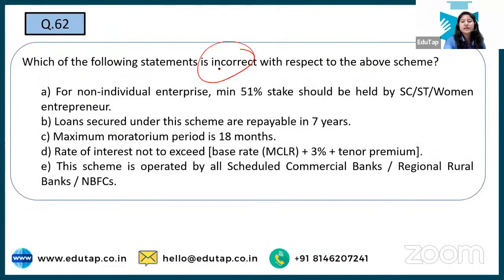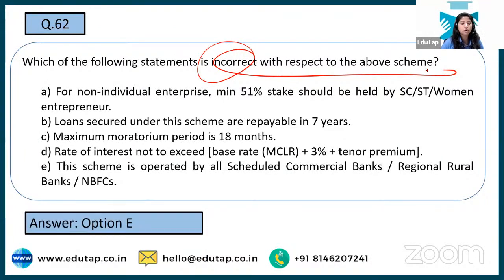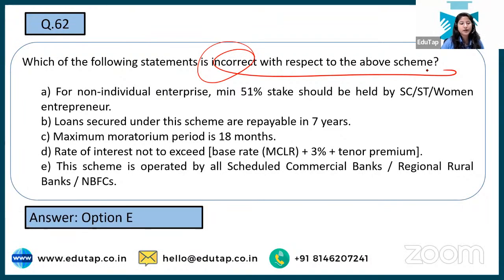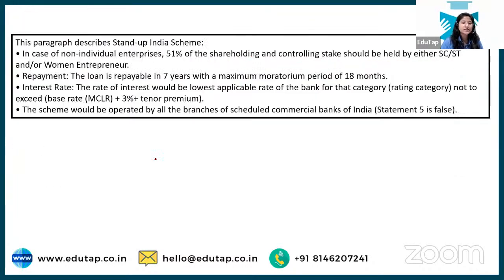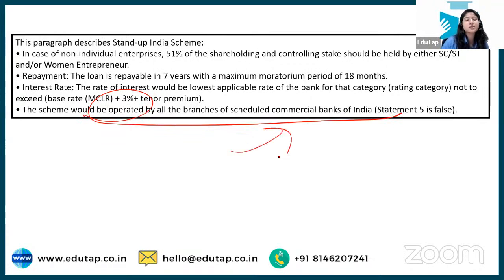Next, we are talking about the incorrect statement regarding the scheme. Again, we are talking about Stand Up India. A question from this has also been asked in phase 1, right? So you have to tell the right answer. See, the correct answer over here is option number E: the scheme is operated by all scheduled commercial, regional, rural banks and NBFCs. Now here, NBFC has been excluded, because the scheme would be operated by all the branches of scheduled commercial banks of India only. That is why the regional rural banks and NBFCs options are incorrect.